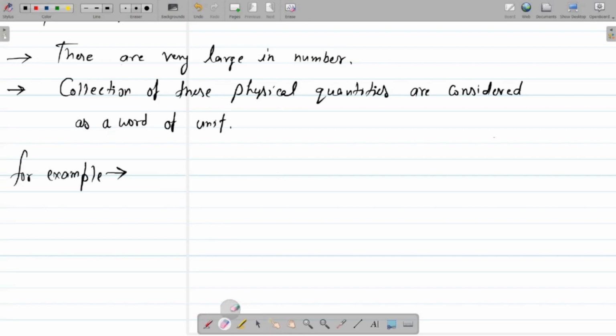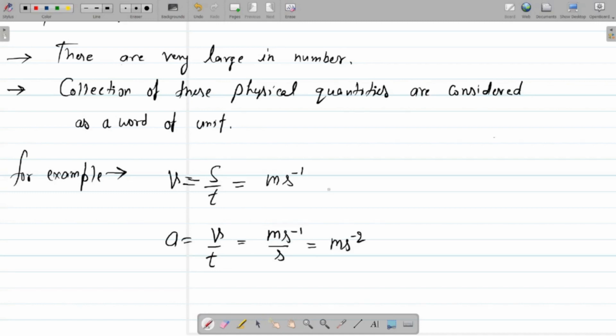So this V equal to S by T. And we know that acceleration is V by T. So now from here I can write down the unit of this speed. This is meter per second. And when you substitute the unit of speed, meter per second, and this second is in the denominator, it will give you meter per second square.